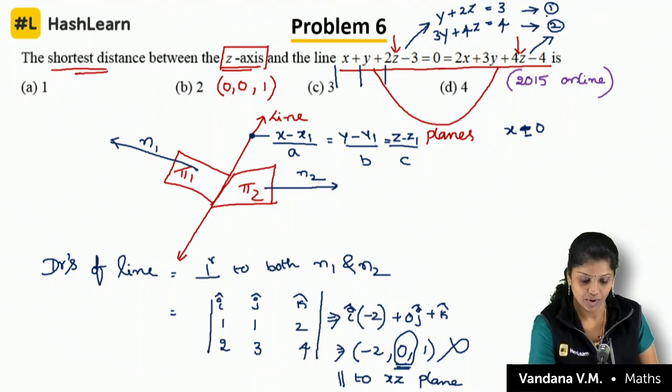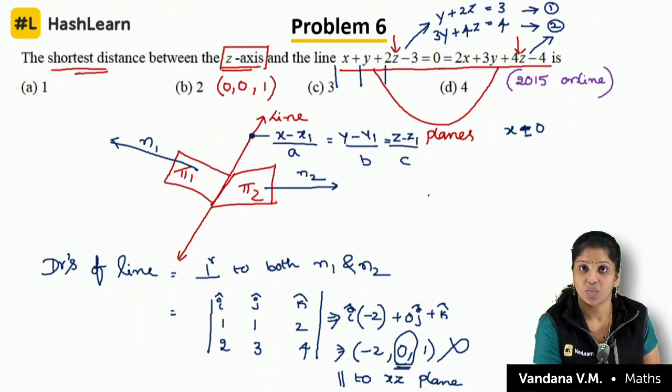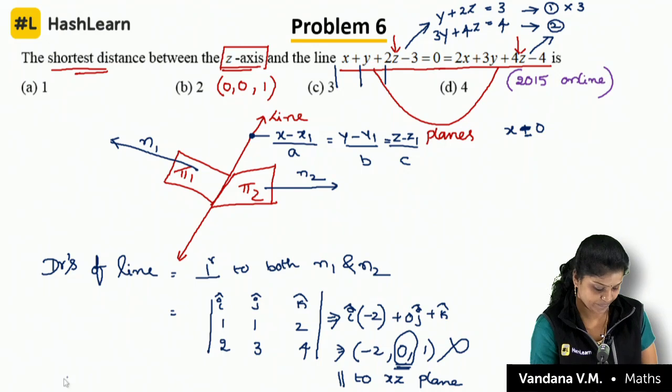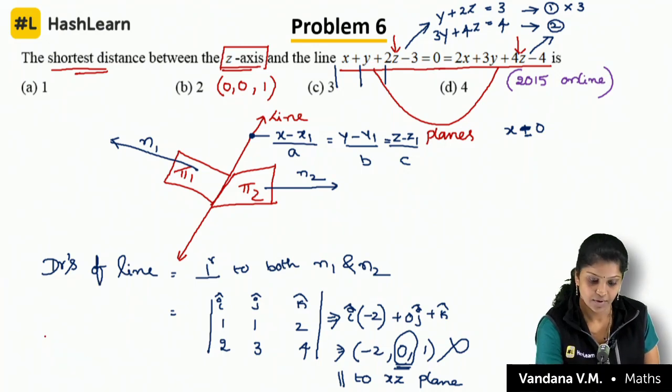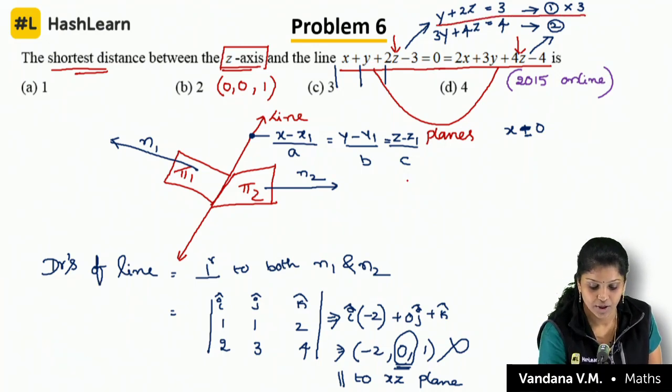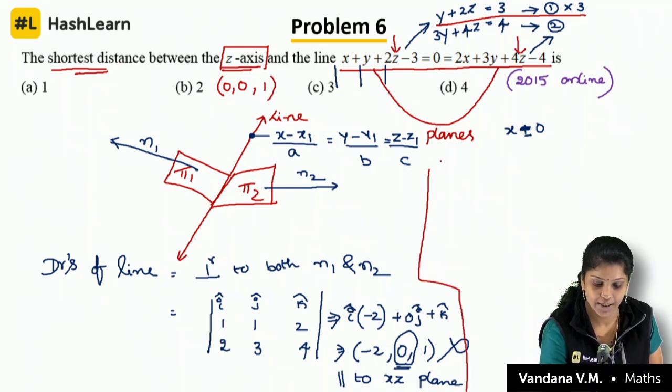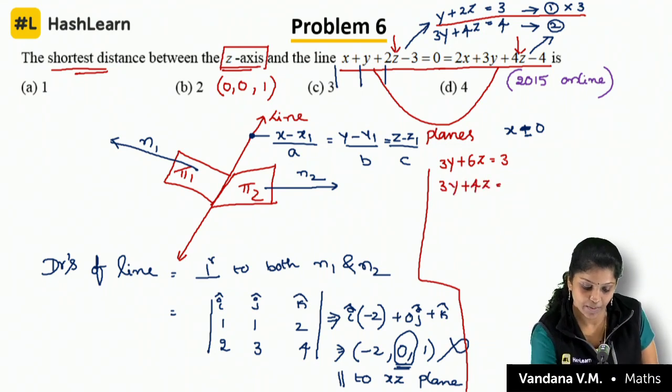Okay, so solve this. If you solve, what values will you get? Multiply equation 1 with 3. Let me write here, because if I turn you will get confused. See here, 3y plus 6z is equal to 9, since we are multiplying with 3.